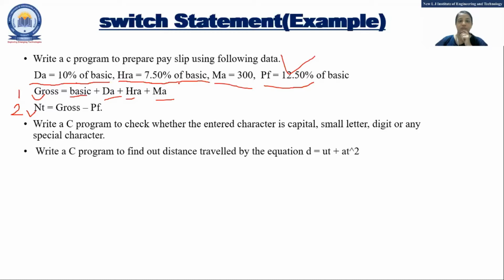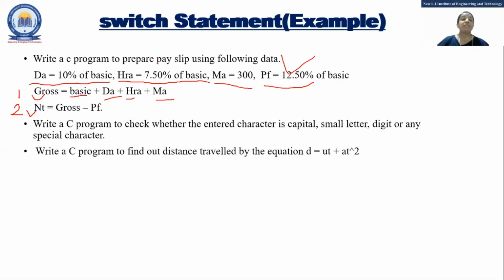233, number 4, no, wrong answer. Srishti, again, just revise all the things. Okay, just one input. Yes. Okay, so now does anyone have a doubt why one input? Only one input is required, basic.